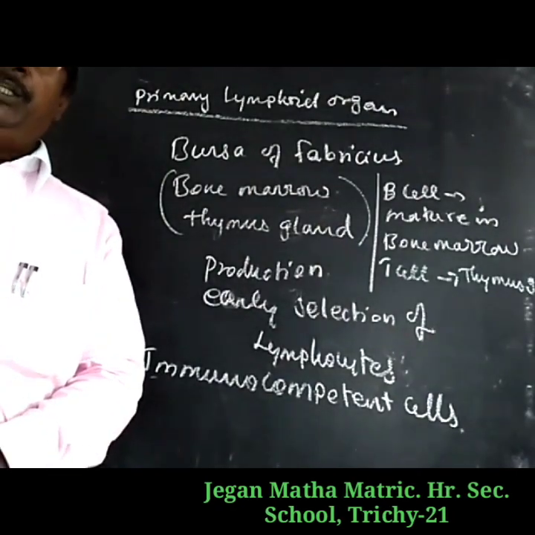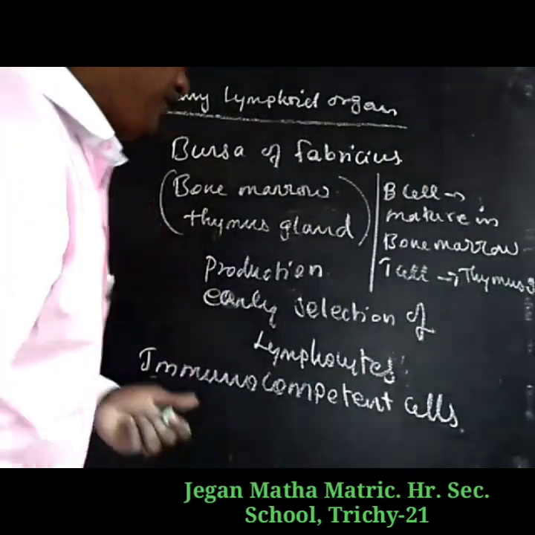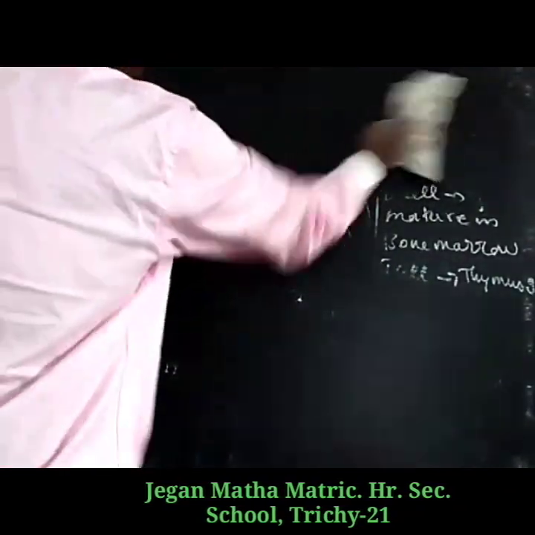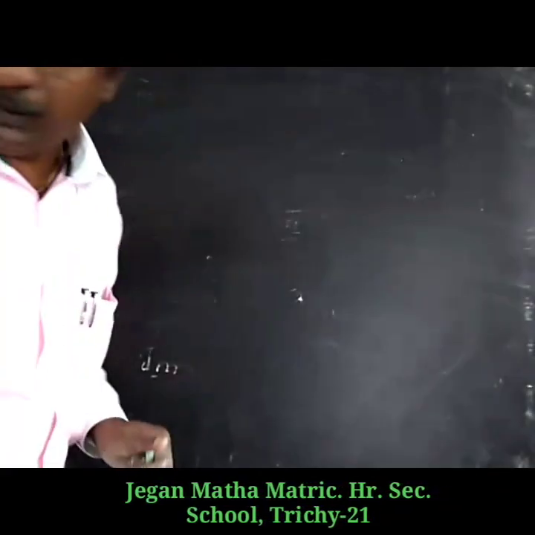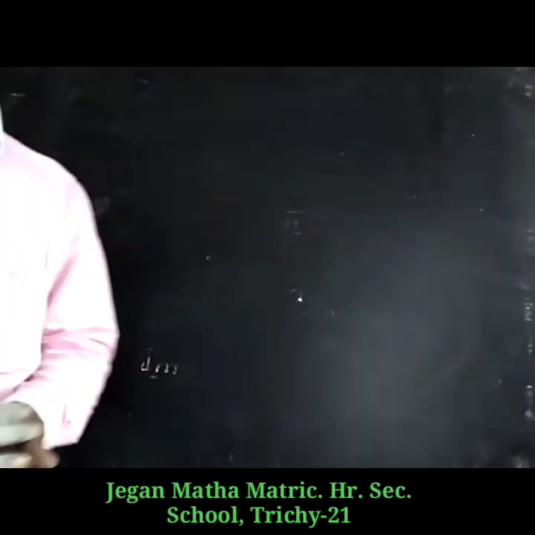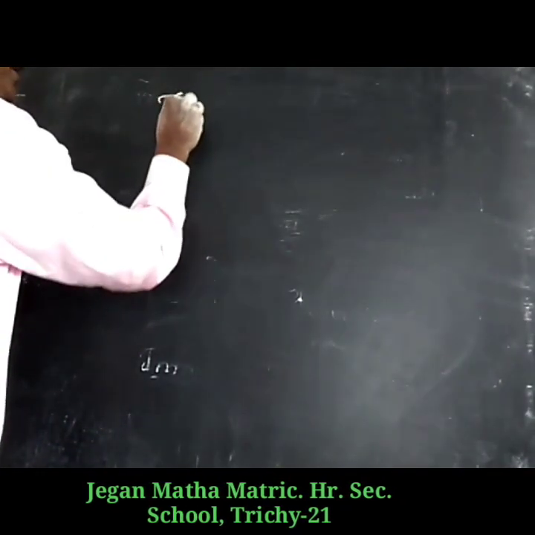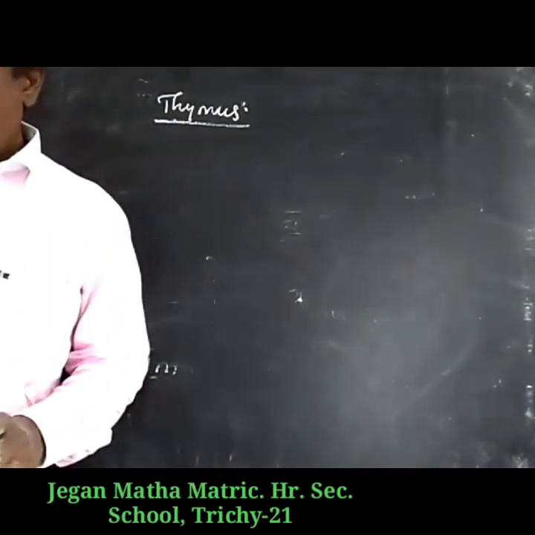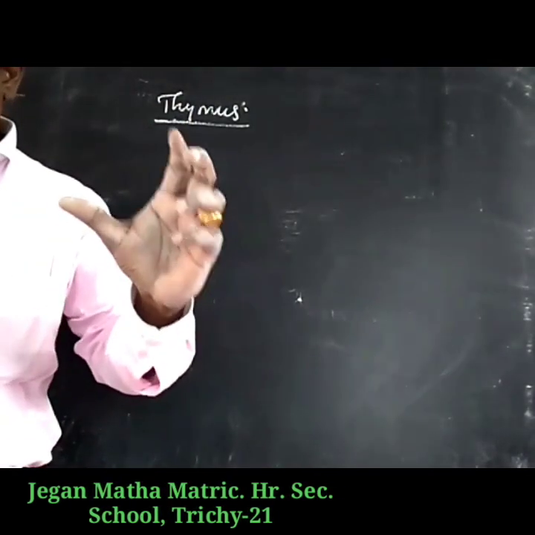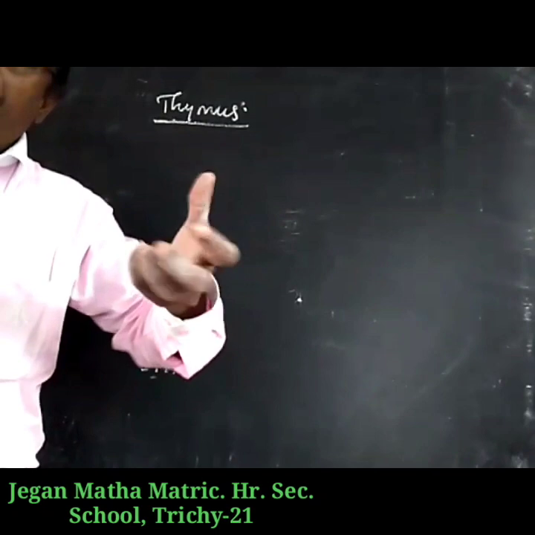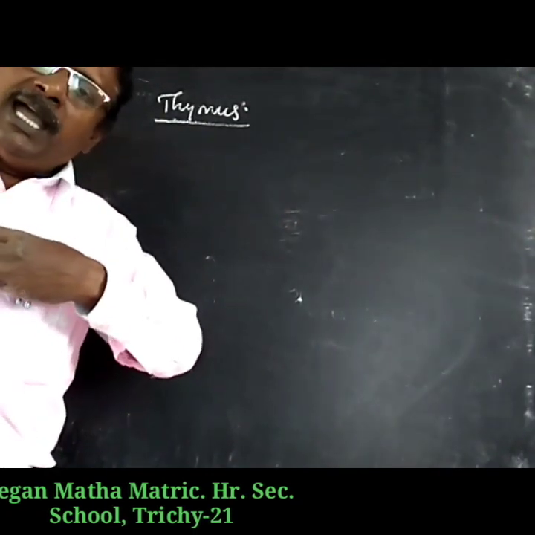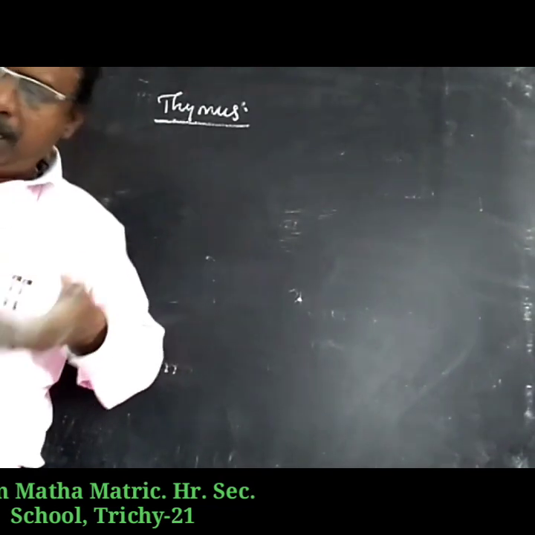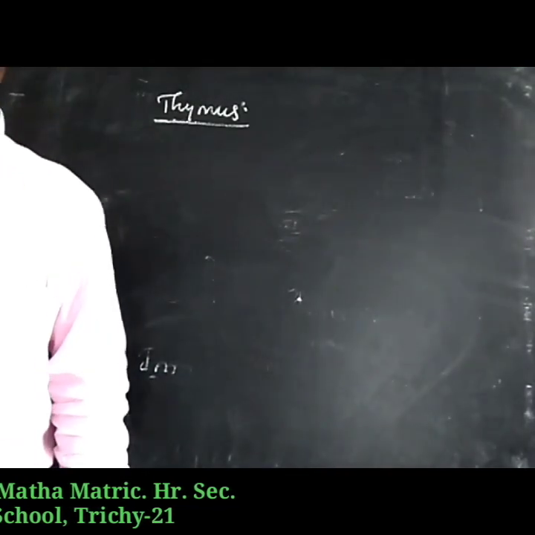What is the structure of the thymus gland? The thymus is a flat, bilobed organ located behind the sternum and above the heart.